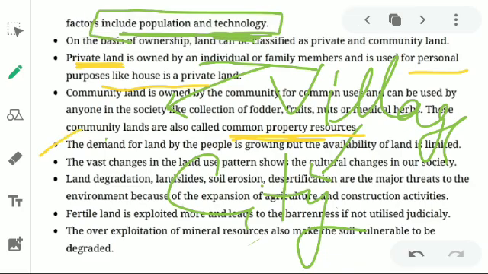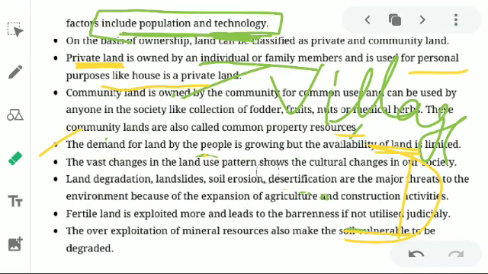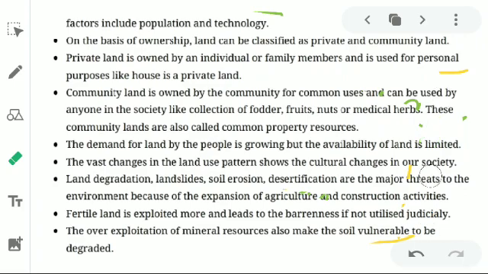Again, as the population increases in any country or any particular area, the land is limited basically. This resource is limited, but if the population rises, their demand will rise. Everybody wants to get their own home, they want to set up their industry, they want to grow their business. So what will happen, the total land is fixed and population is growing, so this land has the chances to fall down.